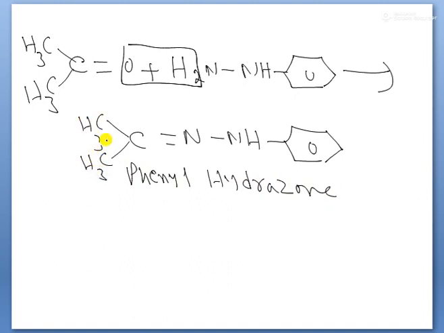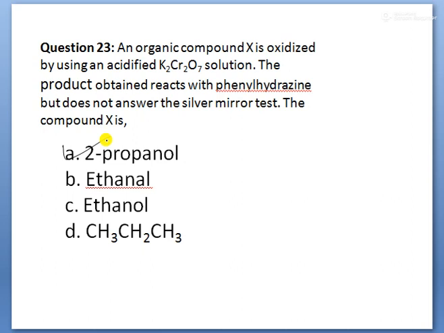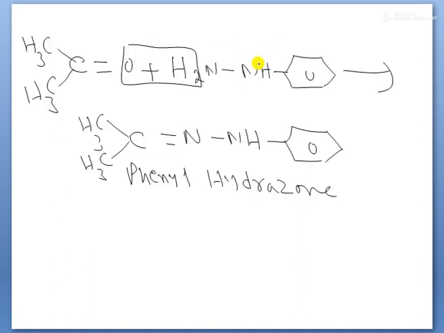Now children, as per the options, which is correct here? 2-propanol or propane-2-ol. The product obtained reacts with phenylhydrazine but does not answer the silver mirror test. What is X here? 2-propanol. X is oxidized. 2-propanol, I'll write here, is CH3 CH OH CH3.